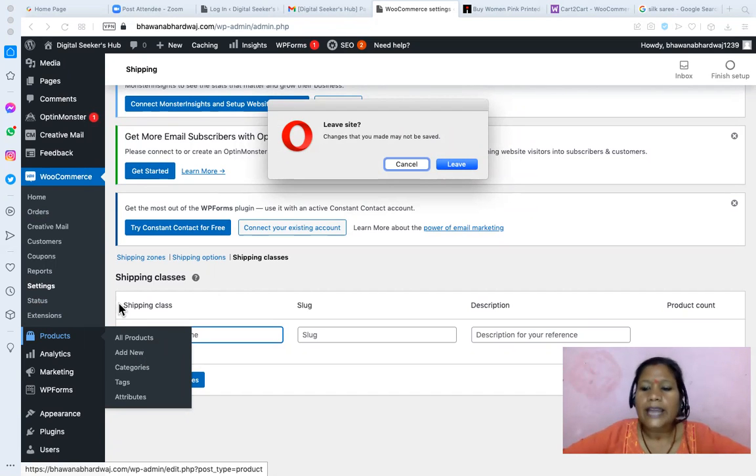And apart from that, give yourself like 1 or 2 days. Till you publish it, it's not going to appear on your website. Keep adding products, categories, tags, payment methods, color attributes or shipping methods, and whatever vision you want, make a note of it and then try to add it in your online store.